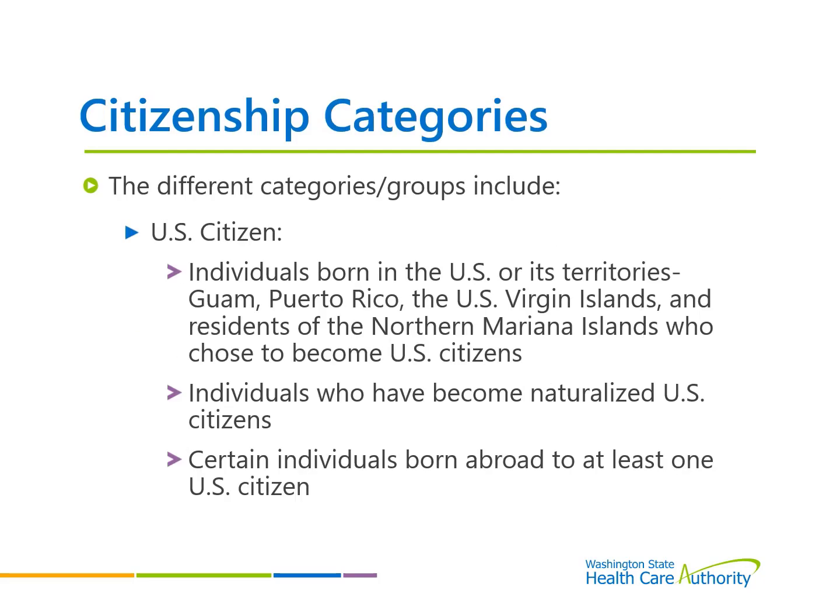Citizenship Categories. Let's review the different citizenship and immigration groups. Who are U.S. citizens? U.S. citizens are individuals born in the U.S. or its territories, Guam, Puerto Rico, the U.S. Virgin Islands, and residents of the Northern Mariana Islands who choose to become U.S. citizens, individuals who have become naturalized U.S. citizens, and certain individuals born abroad to at least one U.S. citizen.